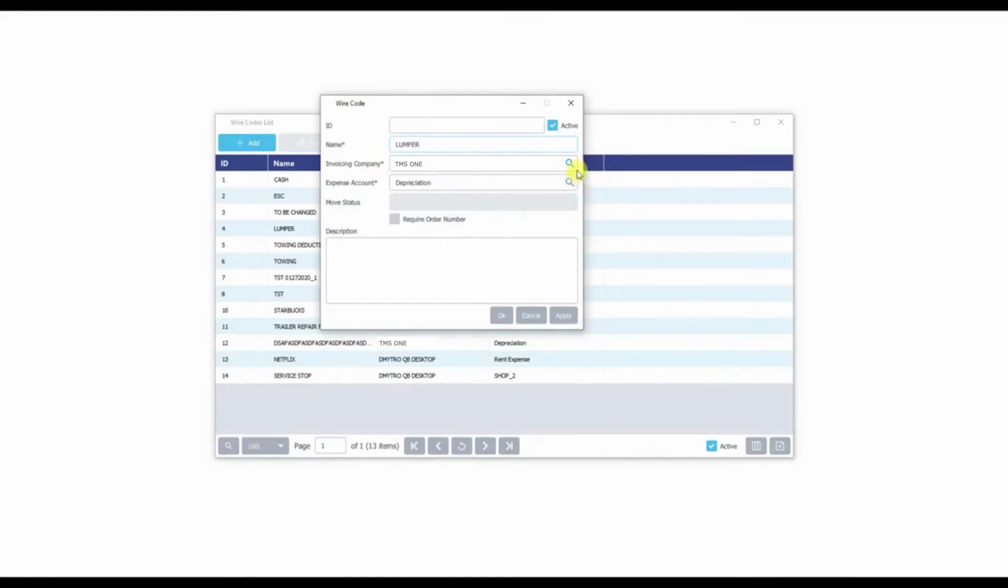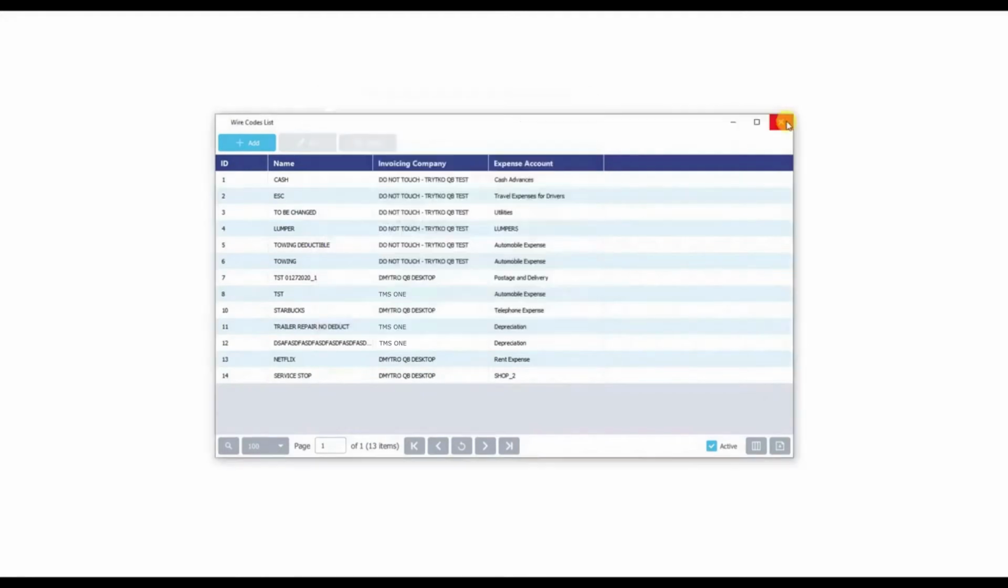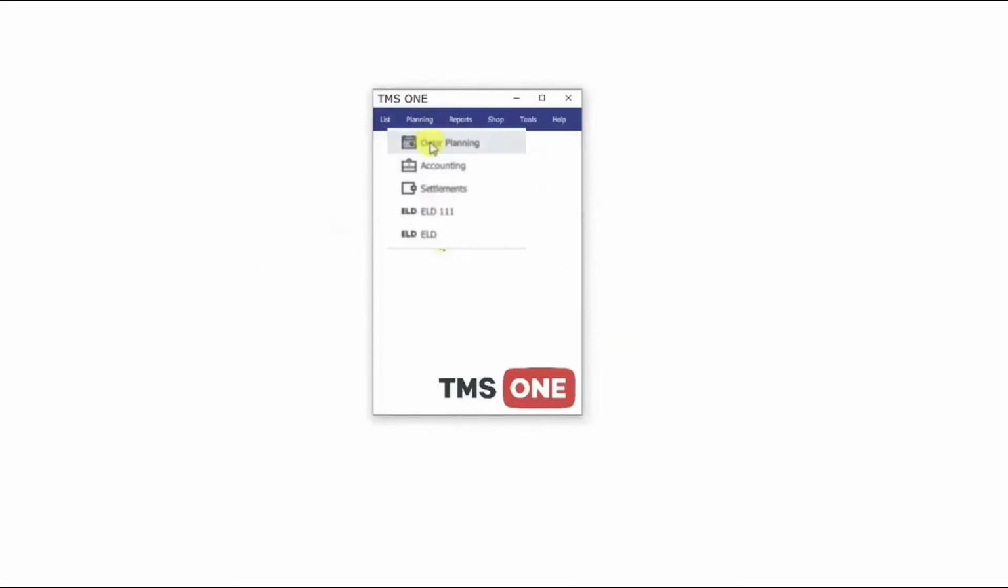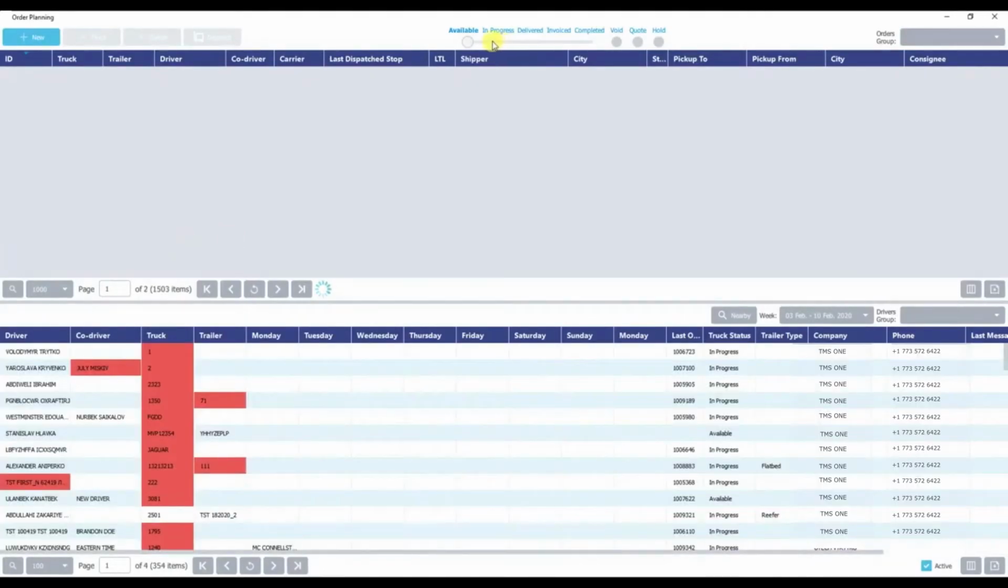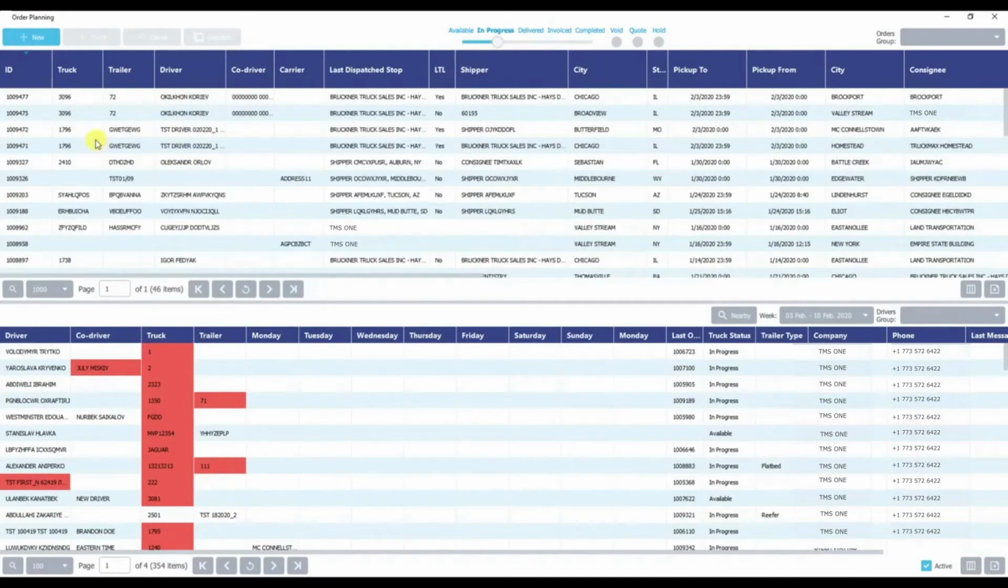So again, you're going to be selecting the name, invoicing company, which expense account it is associated with. And if you require an order number for this one specifically, this will then allow you to select the move status that's associated with it, whether it's available, in progress, or delivered. And you have room here to put in additional description as well. So we'll show you now, once we open an order, how that would look and how you would be creating it.